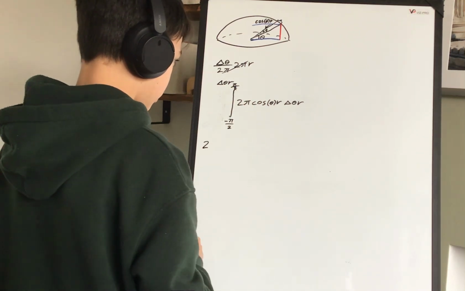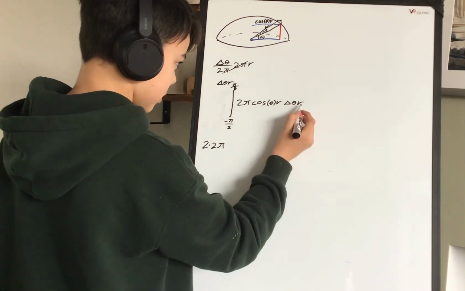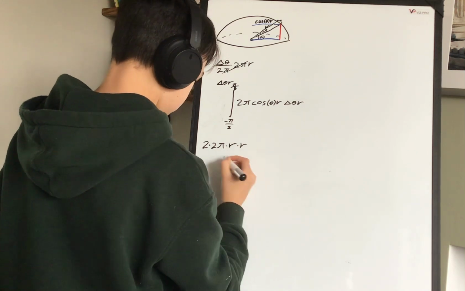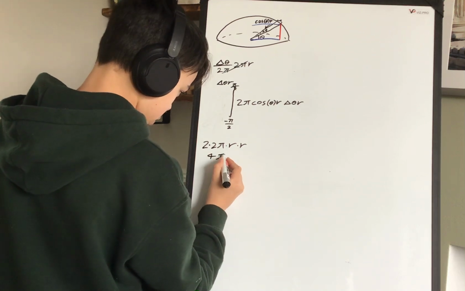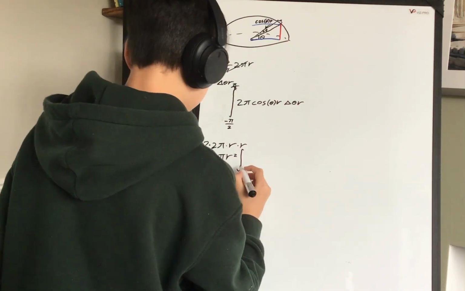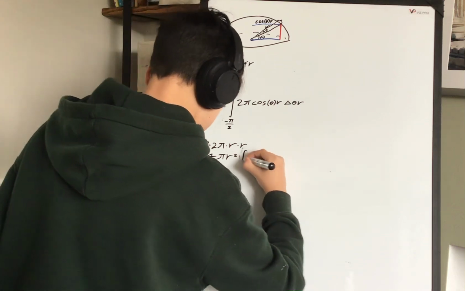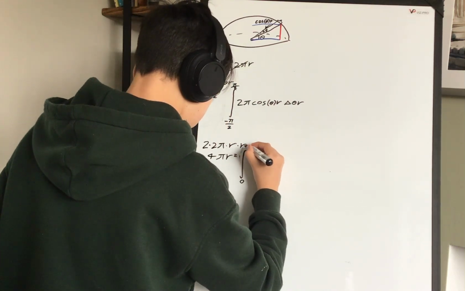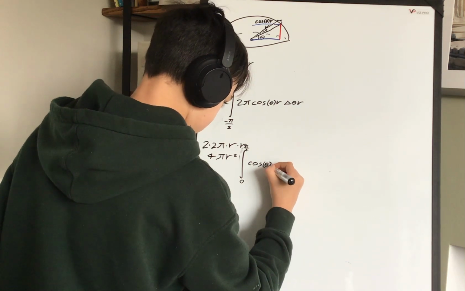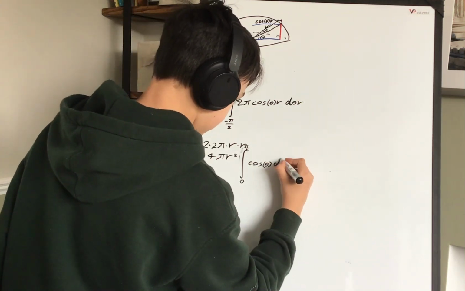We can also pull out a 2 pi and 2 r's, right? So r and r, that's 4 pi r squared if you just do the multiplication, times the integral from 0 to pi over 2 of cosine of theta, and really this should be a d theta now because we've made it infinitely small, d theta.